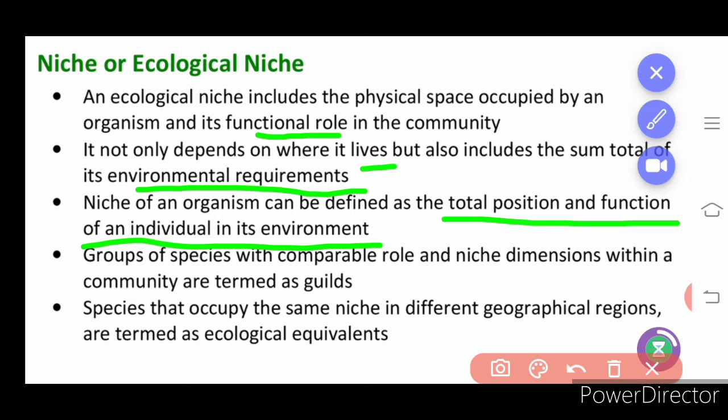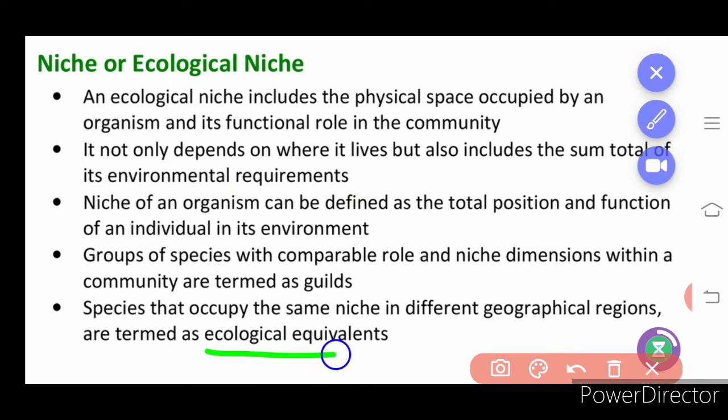Then a group of species with comparable role and niche dimensions within a community is termed as guilds. And the species that occupy the same niche in different geographical regions are termed as ecological equivalence. In this paragraph, you should know what ecological equivalence is. It is important. It is a repetition of what we have learnt in botany.